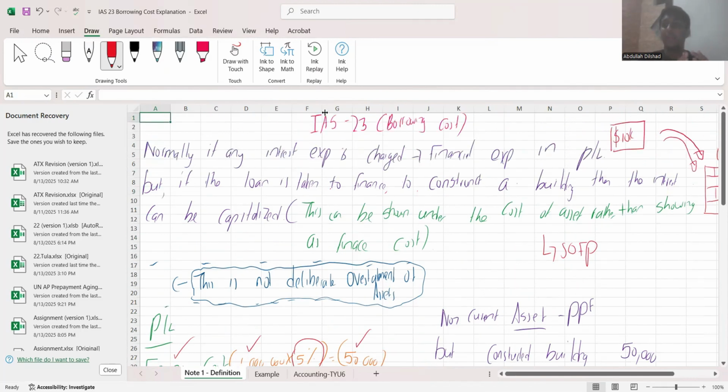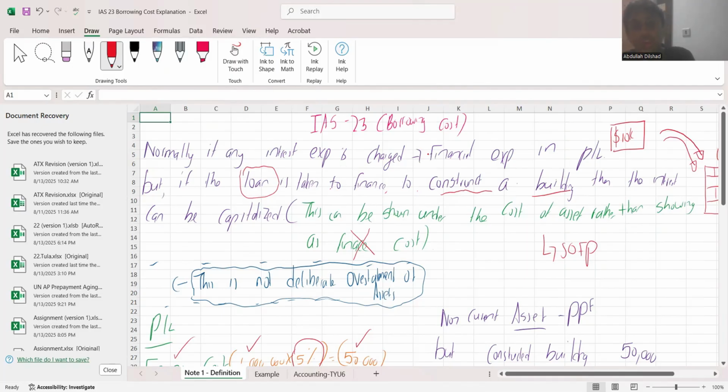But IAS 23, which was developed by the IASB, the International Accounting Standards Board, says that if a business takes a loan and that loan amount is utilized to construct a building, I'm not telling you to buy a brand new building, I want you to construct the building from the foundation, then you do not need to show it as a finance cost or under finance expenditure in your P&L.